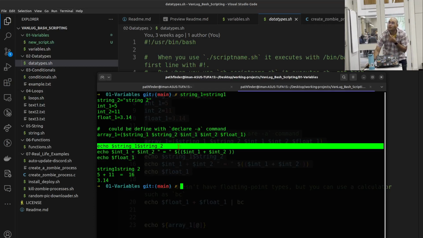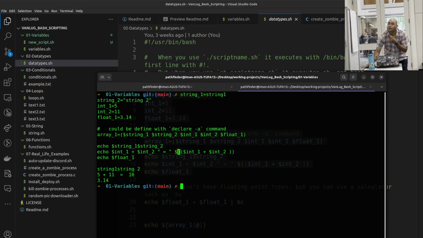How it happens is, the first parenthesis and the dollar sign say that this is a variable, so you need to go search for it, look for it. And then the second one could hold a function, so it acts as a function and arithmetically sums them up. And therefore we have the actual sum on the right side of the equal sign.